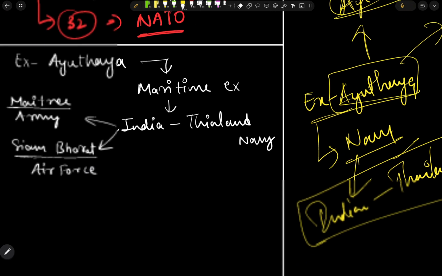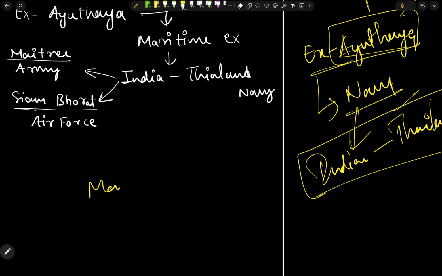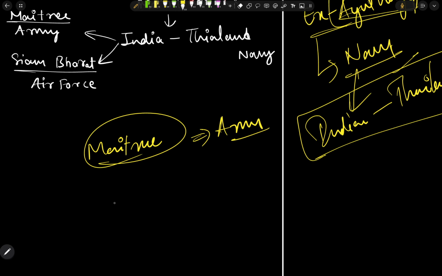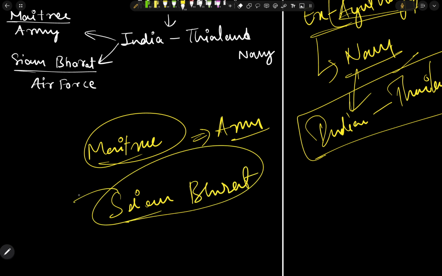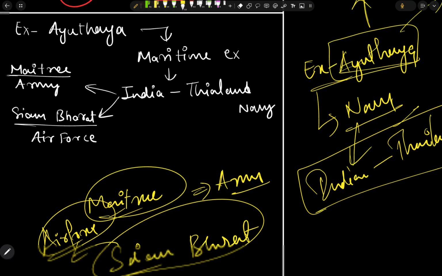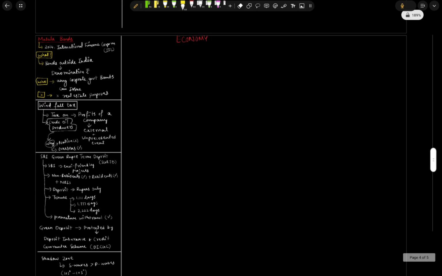The other two exercises are, one is Maitri, that is related to the army, and the other one is Shyam Bharat, that is related to the Air Force. So these are the main factual things which we need to remember for UPSC Prelims 2025.